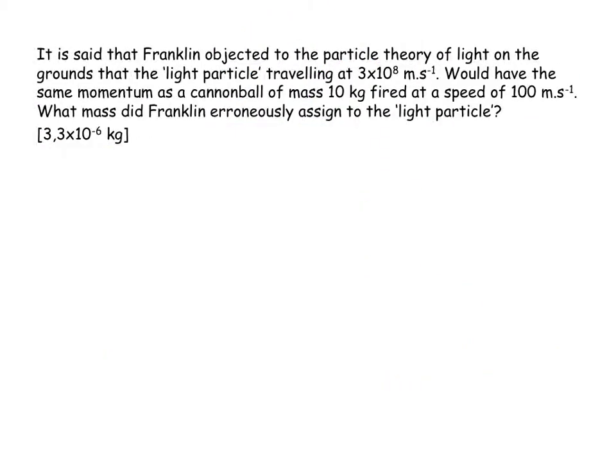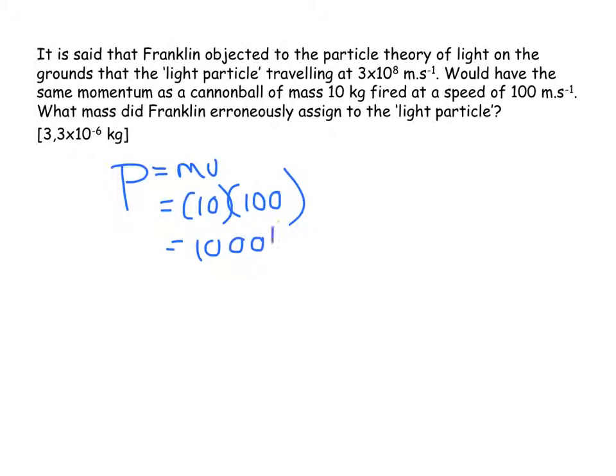It is said that Franklin objected to the particle theory of light on the grounds that a light particle traveling at 3 times 10 to the power of 8 meters per second would have the same momentum as a cannonball of 10 kilograms fired at 100 meters per second. So let's work out the momentum of that cannonball. It's equal to mass times velocity, which is 10 times 100. And I'm going to land up with 1,000 kilogram meters per second.